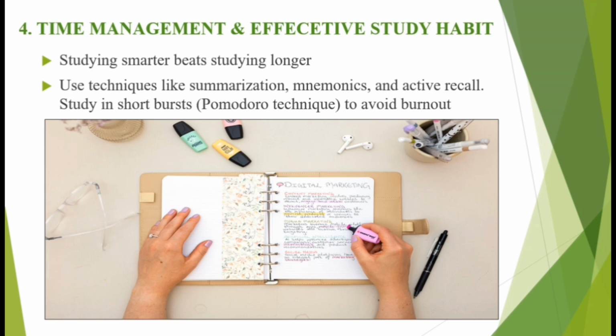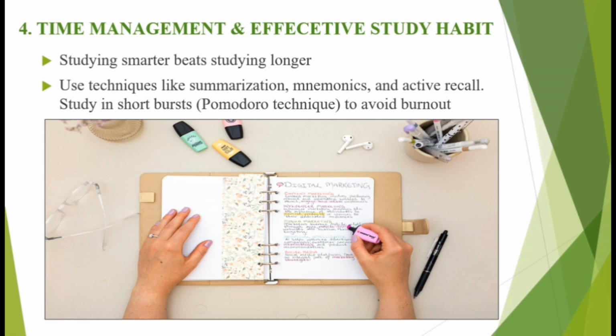So the next is that you should study in bits. There's a technique called the Pomodoro technique. Now, what's the Pomodoro technique? It's just a technique that helps you to divide your study. The Pomodoro technique says that you can study for like 25 minutes, then go on a break for like 5 minutes, then come back again for 25 minutes. So you keep alternating it. The breaks help to refresh your memory on that particular topic area.